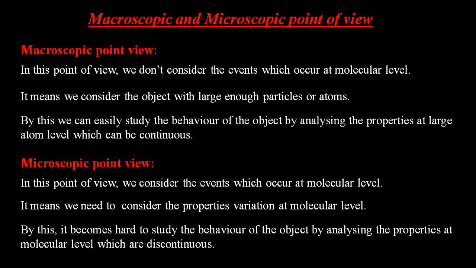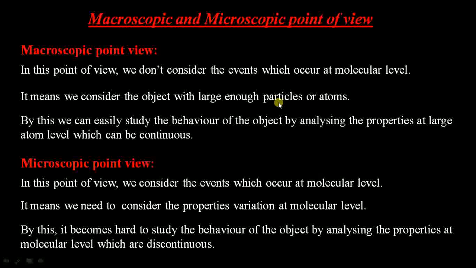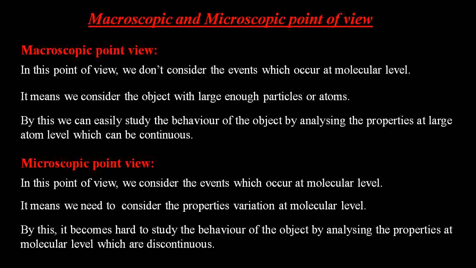In that condition, we consider the object as discontinuous and non-homogeneous when we select the microscopic point of view. That is why we would be unable to analyze the behavior of the object when it undergoes a thermodynamic process. That is why we select the macroscopic point of view, by which we can easily take the property as the average of individual particles which are large enough to observe the behavior of the object when it undergoes a thermodynamic process. That is about the microscopic and macroscopic points of view, and the concept of continuum.